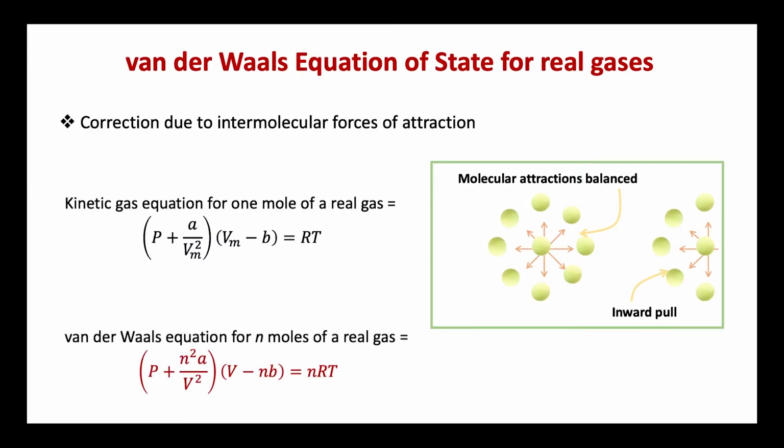Hence, the van der Waals equation for n moles of a real gas becomes P plus n square A divided by V square, into V minus nb, which is equal to nRT. This equation is more accurate than the ideal gas equation, that is PV is equal to nRT, for expressing the relation between pressure, volume and temperature of real gases.